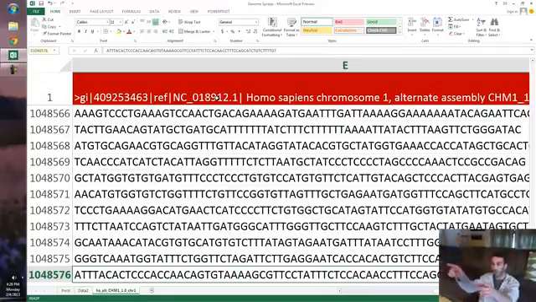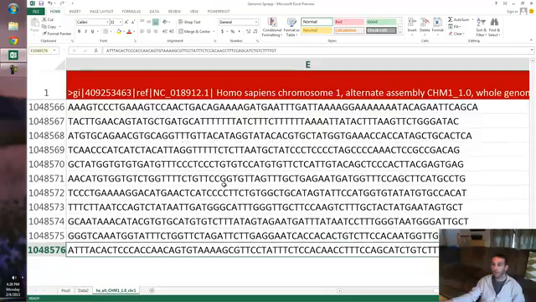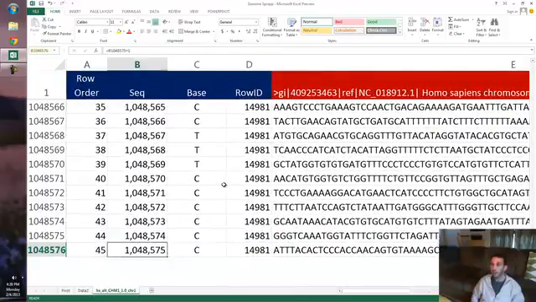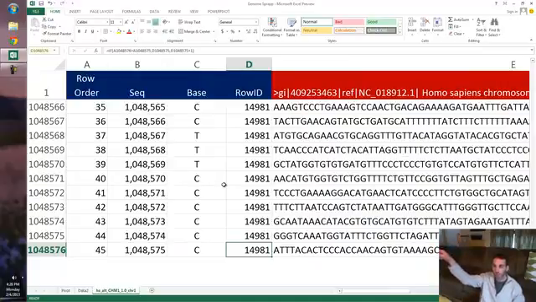Basically, think about it. Every one of those is 70 rows down. Every one of these cells with 70 characters converts into 70 rows down. So I did not get there. I only got part of it, and you can tell how far I got by this row ID number. This says basically I got to row 14,981, and then it ran out of space here at the bottom. And we're going to remedy these problems.